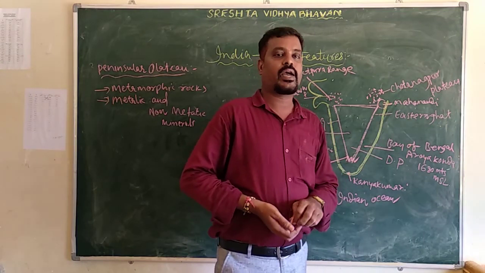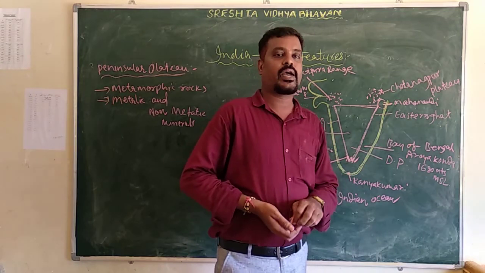Kanyakumari. When you come to the Western Ghats, they extend from the Satpura range to the Nilgiris. And the Eastern Ghats extend from the Mahanadi to the Nilgiris. We can see the Western Ghats and the Western Coastal Plain on the west side, and the Eastern Ghats and the Eastern Coastal Plain on the east side.